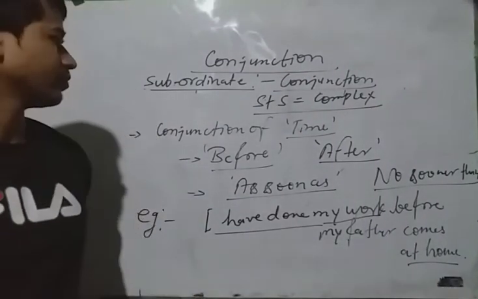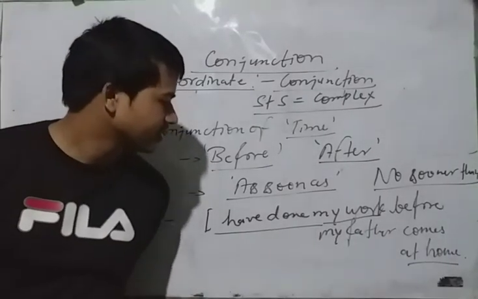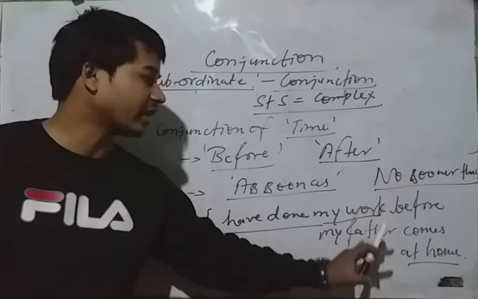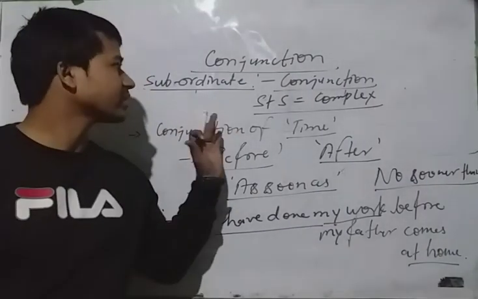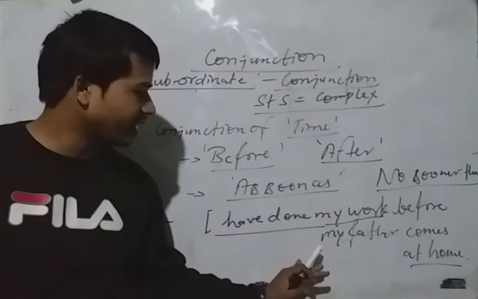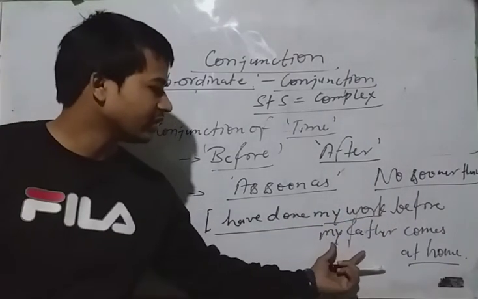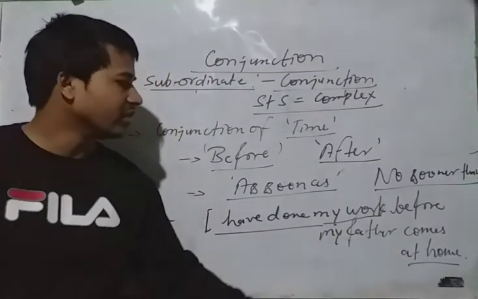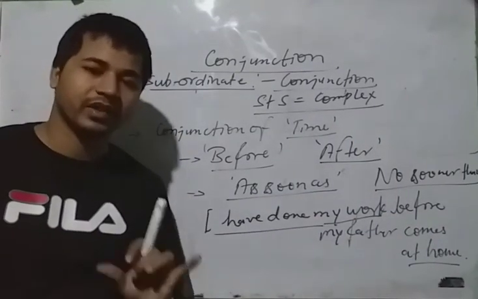In this way we can say that this type of sentence is called a complex sentence. It combines one simple sentence, I have done my work, and a second simple sentence, my father comes at home. When we add both with before, it is called a complex sentence.